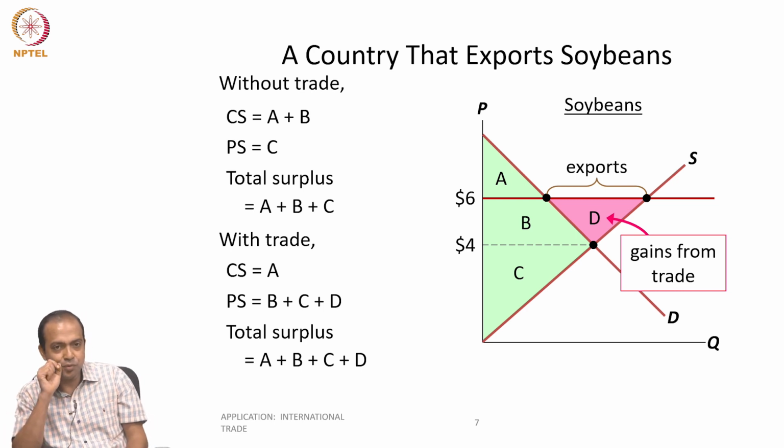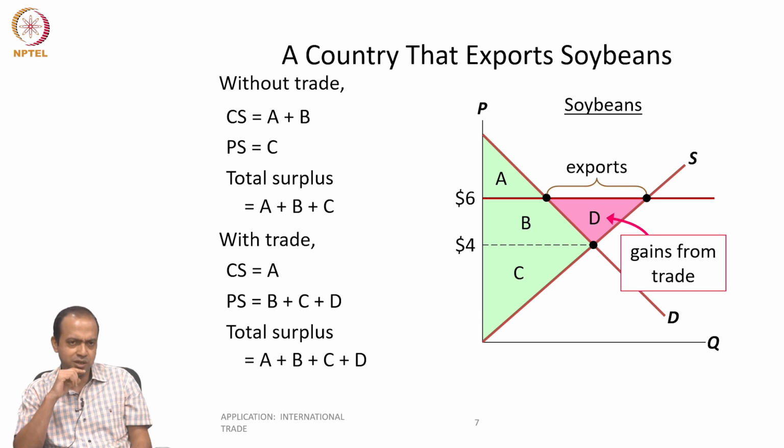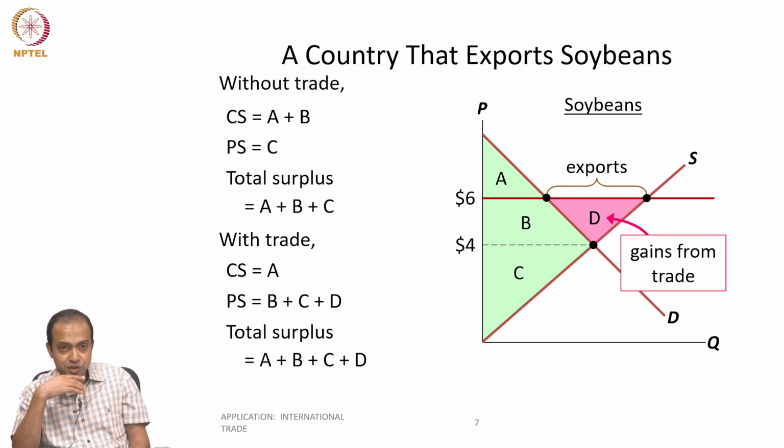Now, we said the trade makes everyone better off. Is that principle true? Can I say that trade makes everyone better off? Here I see buyers are losing, only exporters, sellers are gaining. Yes, that assumption is still valid, because when I say everyone, we are not considering two individuals.